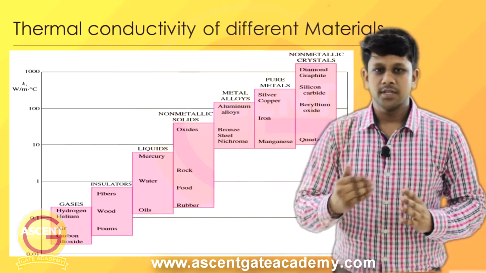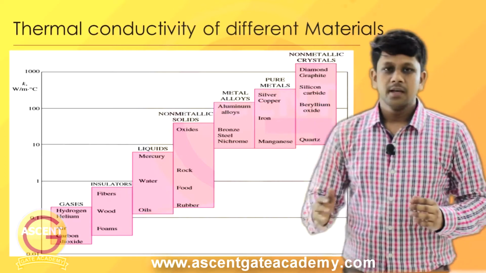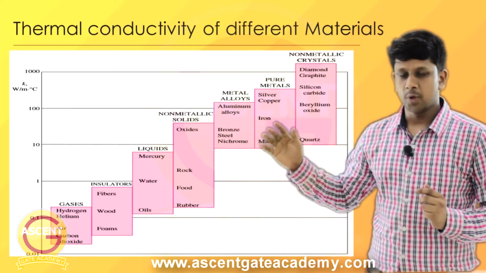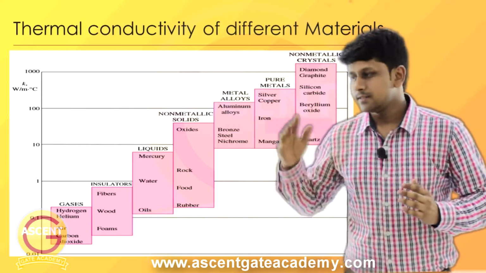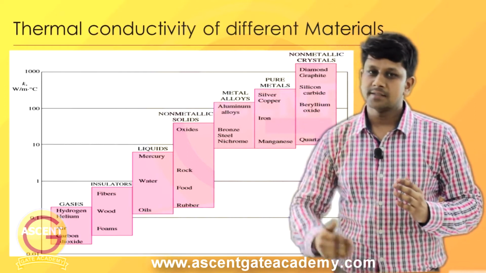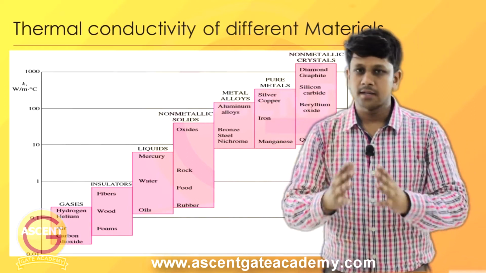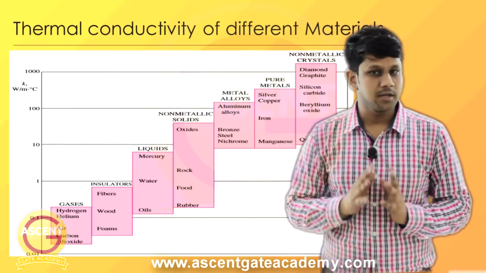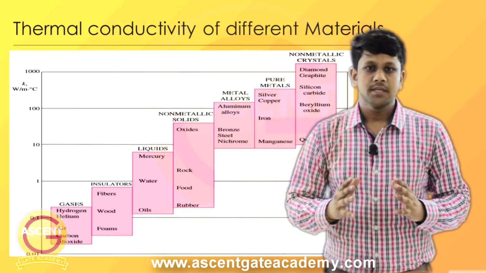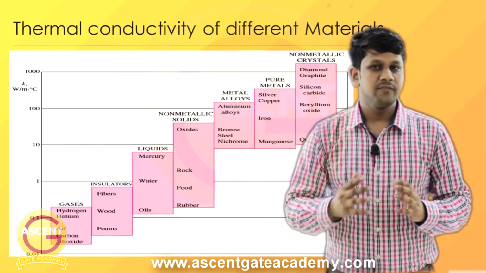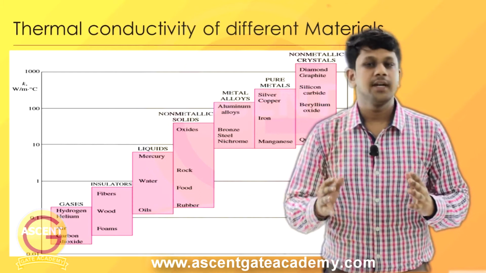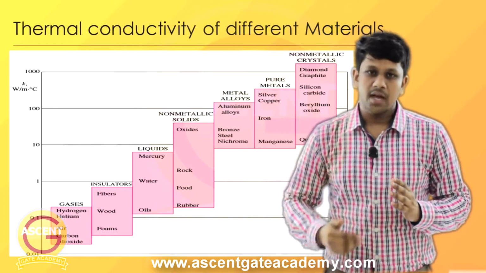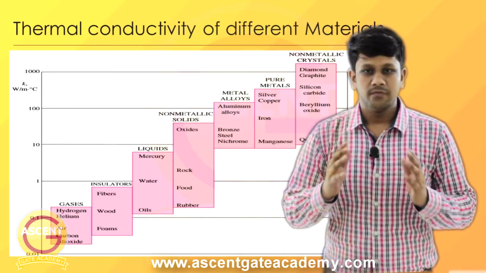After gases, the thermal conductivity of insulators comes. It is slightly more than gases. Then liquids, then the non-metallic solids, metallic alloys, and then pure metals. And in the table, we can see the highest thermal conductivity is for non-metallic crystals like diamond. Diamond has a very high thermal conductivity value because the structure of diamond is very well organized and the lattice vibration gets easily transferred.